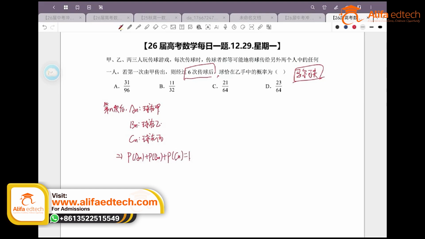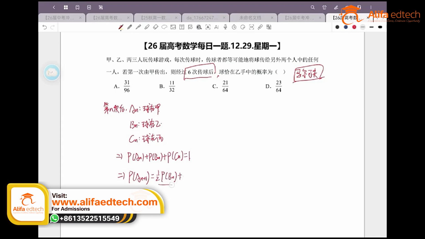Now let's think about it. Since we're mainly focusing on player A, because the starting point given is player A, let's consider A. We've said that A_(n+1) is related to A_n, meaning the outcome of the next round only depends on the current round, right? The outcome this time is only influenced by the previous round. So it's clear that we look at P(A_(n+1)). How does the probability of it ending up in player A's hand get affected? If on the nth round the ball is in player B's hand, then there's a 1/2 chance of what? Passing it to player A. So it's 1/2 times P(B_n).